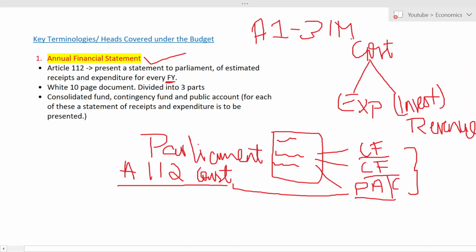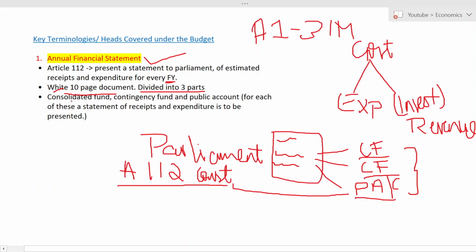Very good. Yes. Okay. So what exactly is this statement? This statement is nothing but a simple white 10-page document. So it is a paper. So it is a 10-page document. In this 10-page document, they have divided it into three parts. So let us see what these three parts are.